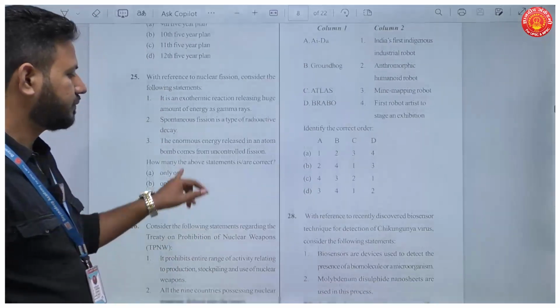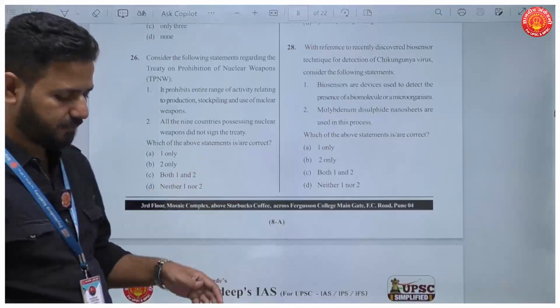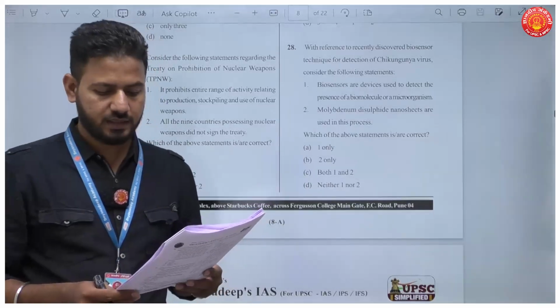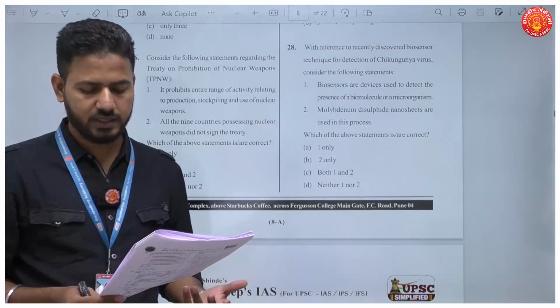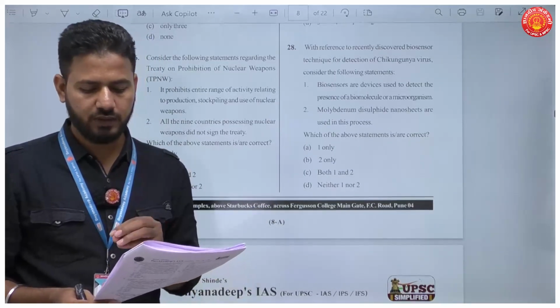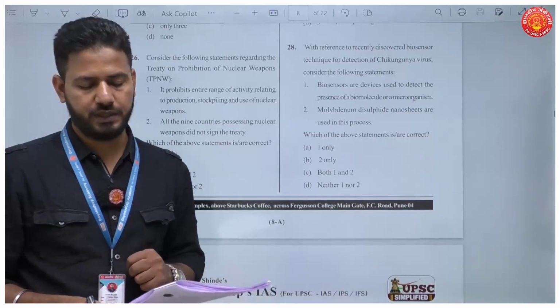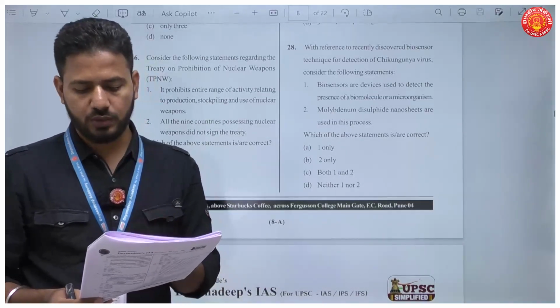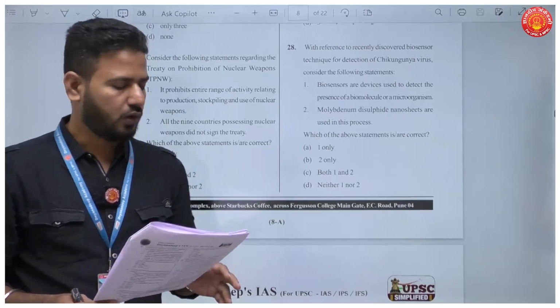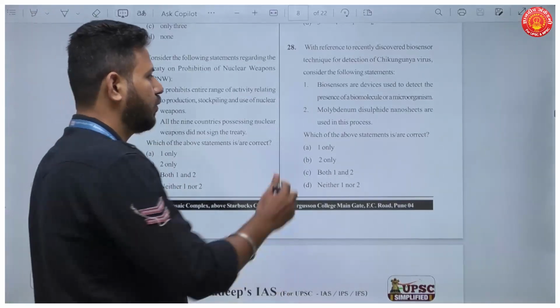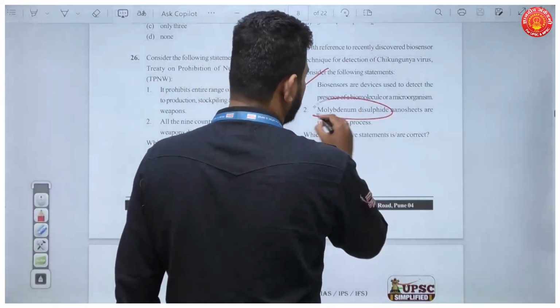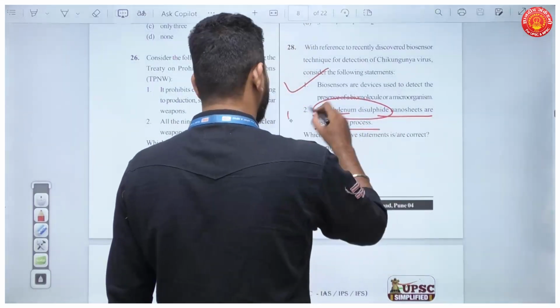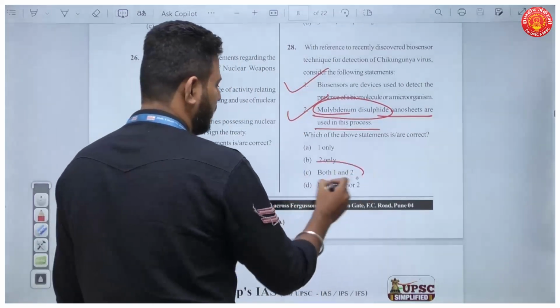Then question number 28, a question on biosensors, with reference to the recently discovered biosensor technique for detection of chikungunya virus. Consider the following statements. The first is, biosensors are devices used to detect the presence of biomolecules or microorganisms. This is true. And molybdenum disulfide nanosheets are used in this process. This is also true. Both are correct.